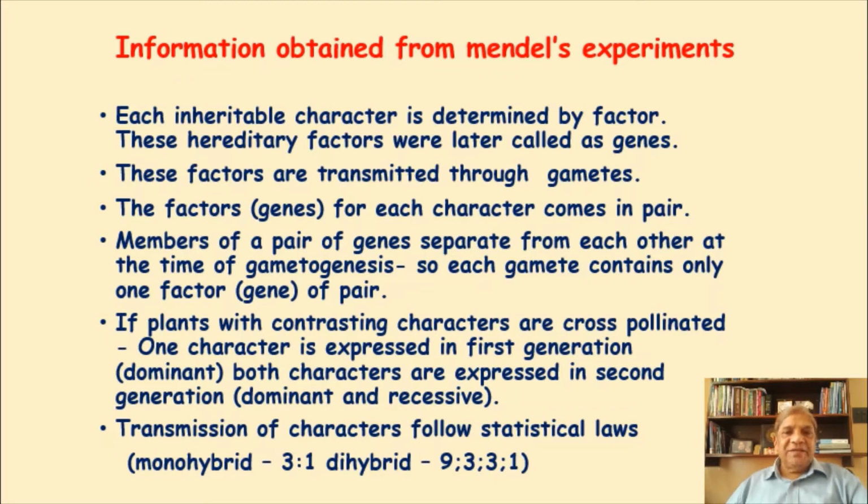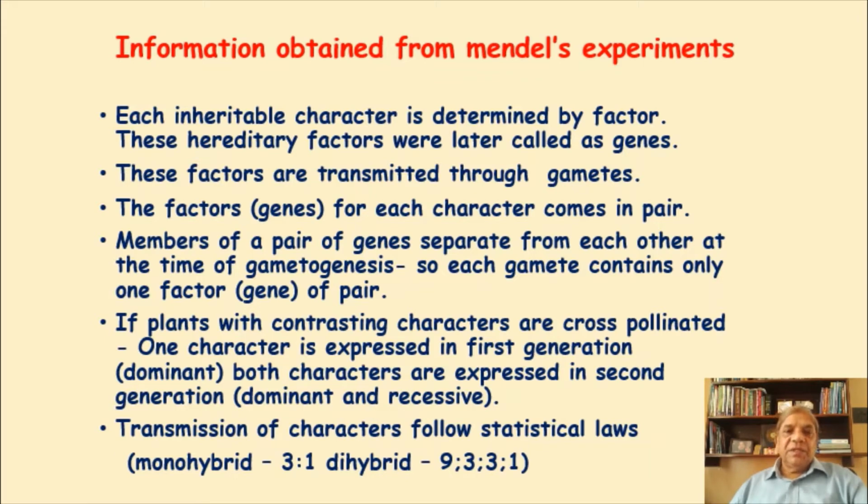So if plants with contrasting characters are cross-pollinated, one character is expressed in the first generation. I will show a diagram. That character is called dominant in a cross-pollination, not in self-pollination. And both characters are expressed in the second generation.